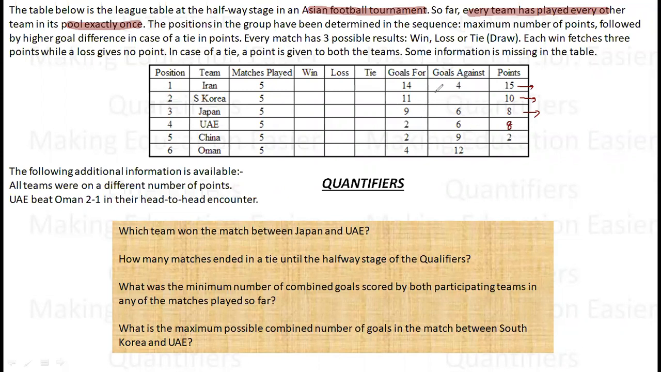Goal for means the goals scored by the particular team. Goal against means the number of goals scored against a team by other teams. So here the goal difference is positive: 9 minus 6, plus 3. Here the goal difference is minus 4. So on the basis of goal difference, I will say this team Japan will come up in the ranking. Okay, so this is what I have as of now.